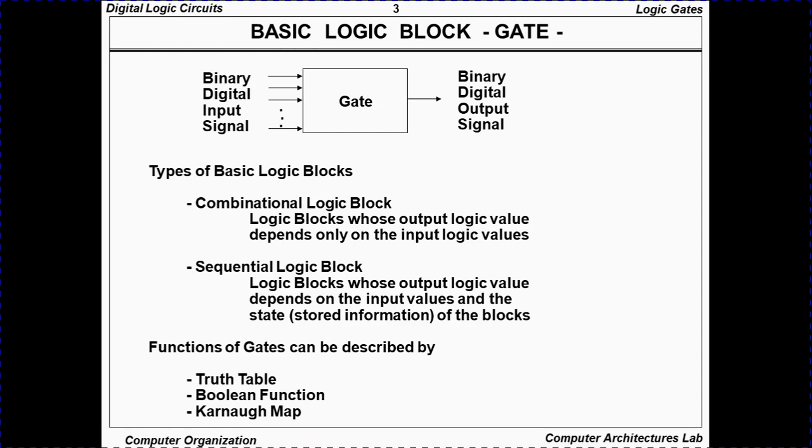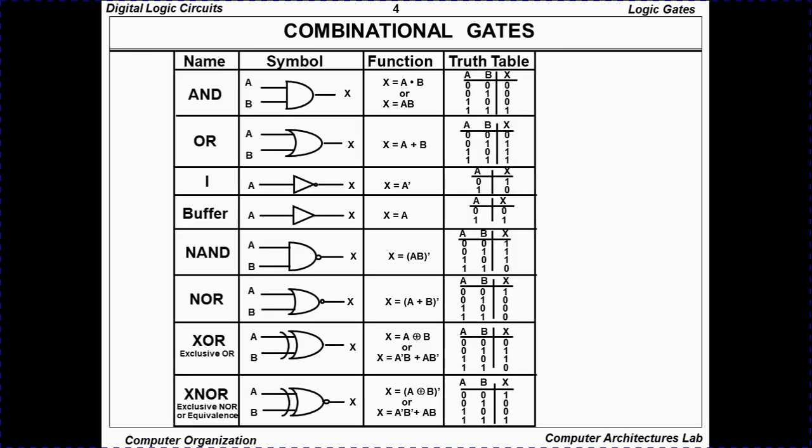Circuits made up by combining different types of gates are known as combinational circuits, right? And functions of gates can be described by truth table, Boolean function, Karnaugh map, etc.